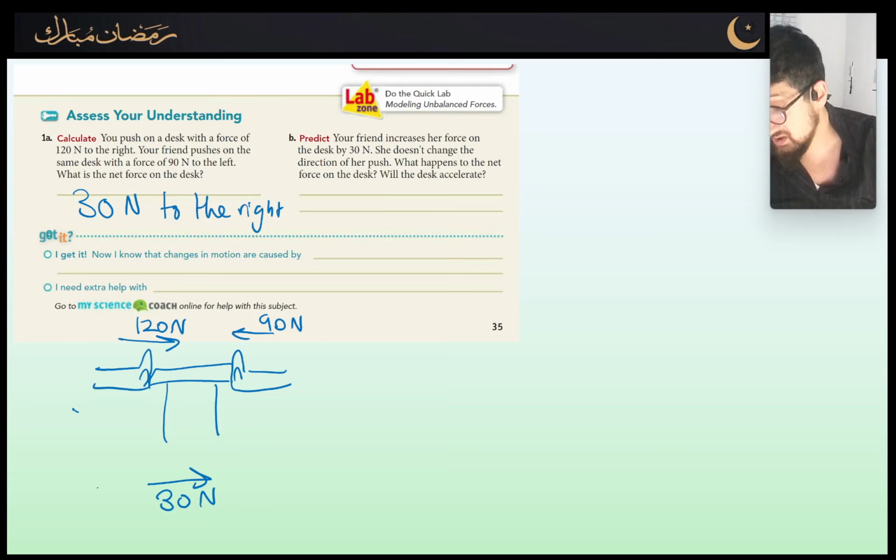Next, we have a prediction problem. Your friend increases her force on the desk by 30 newtons. She doesn't change the direction of her push. What happens to the net force on the desk? Will the desk accelerate? This time, the net force becomes 0.